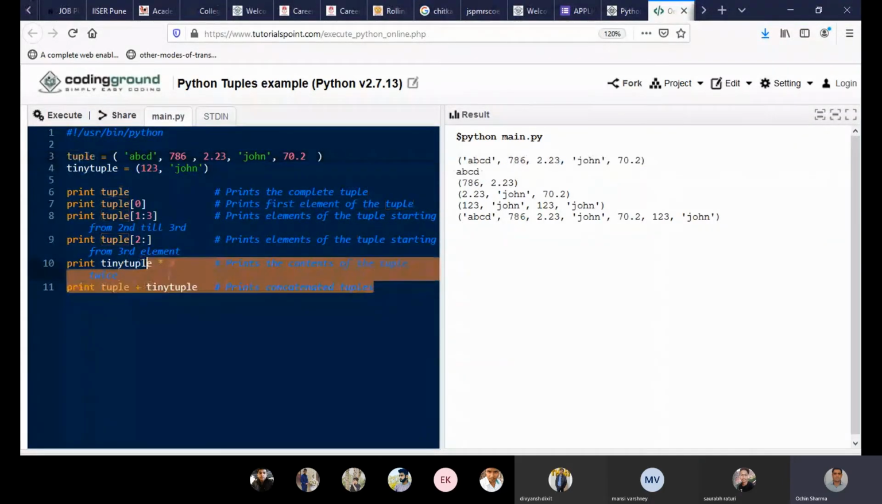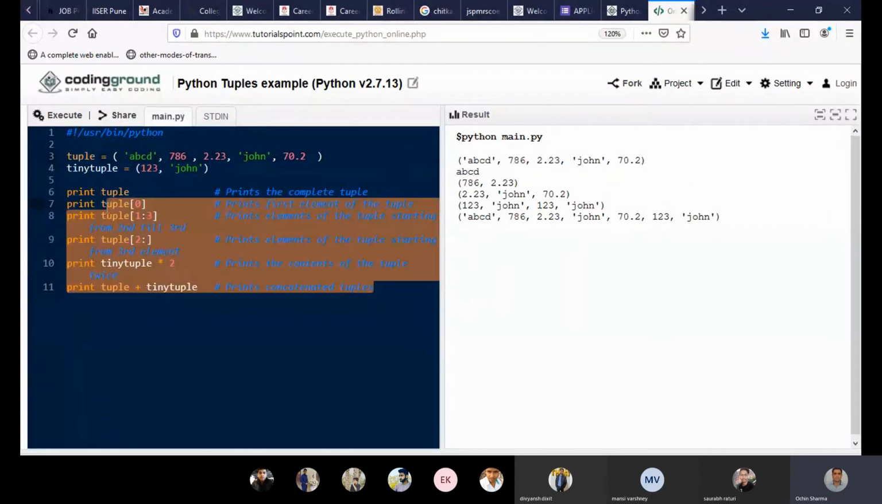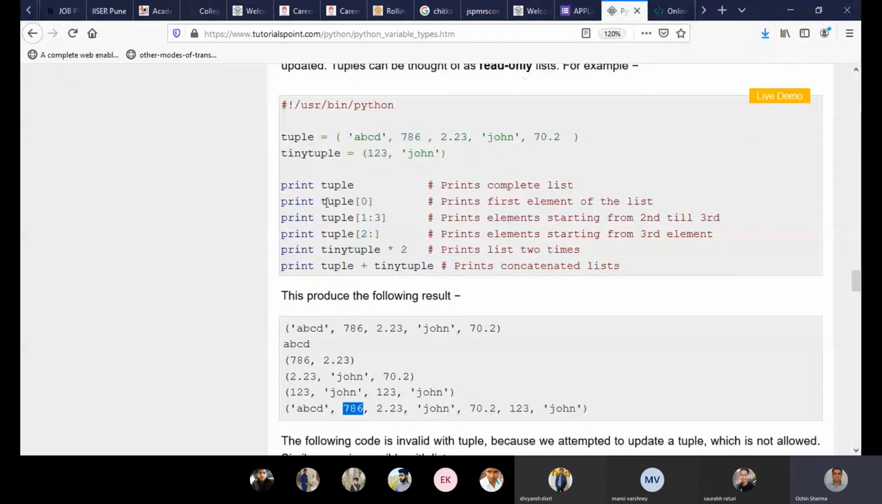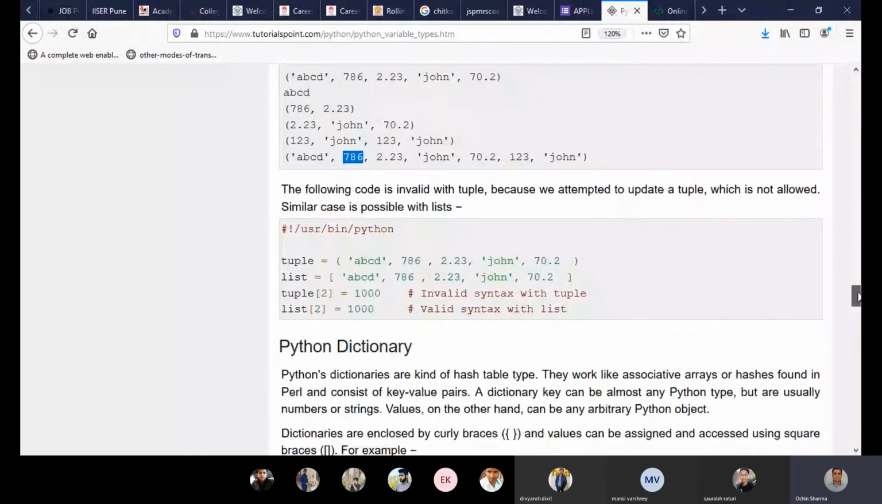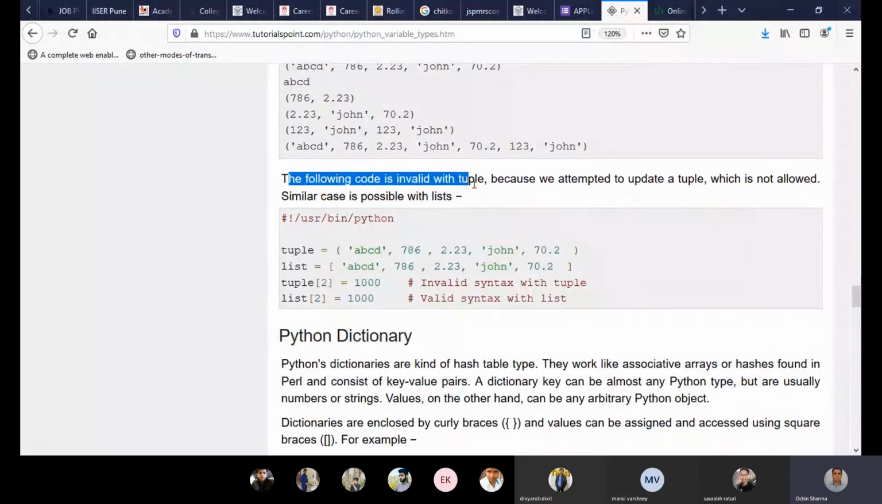So how can we distinguish it? Let's see what is the difference and where it will create some noise or some problem. Okay, so the following code is invalid with a tuple because we attempted to update a tuple, which is not allowed by the laws of tuple.